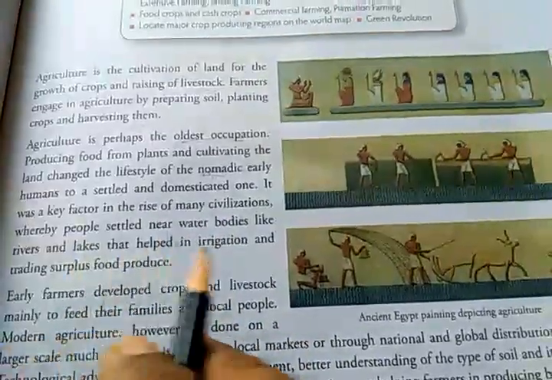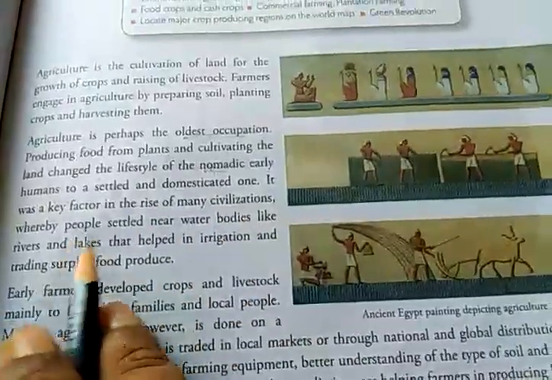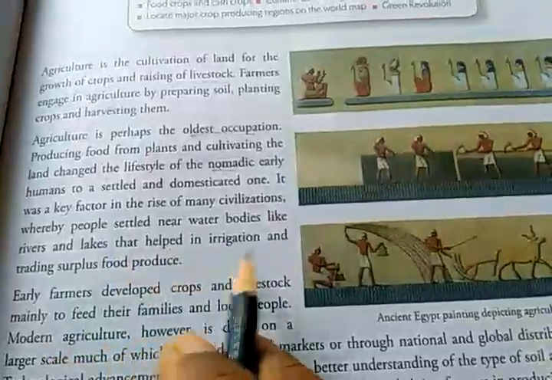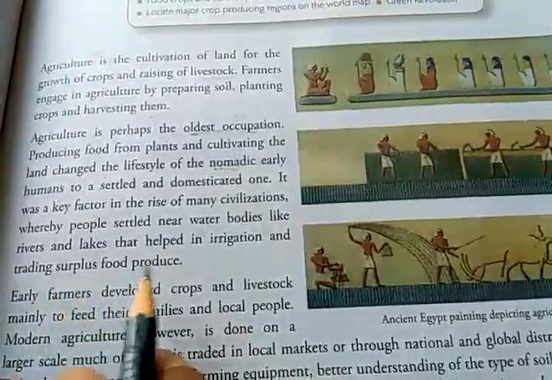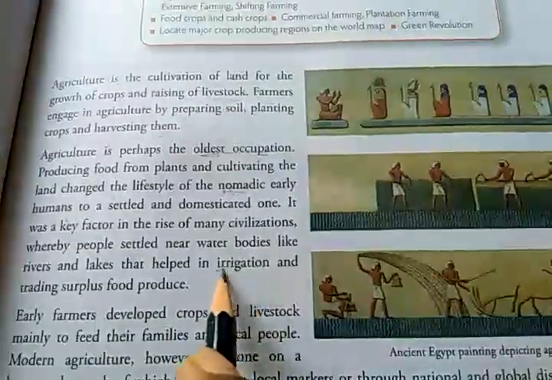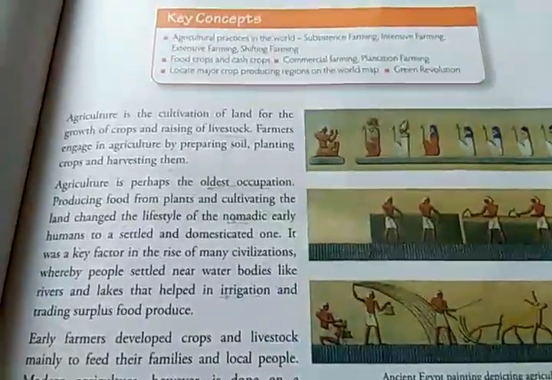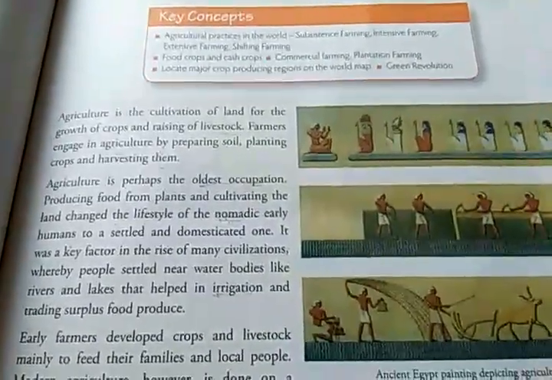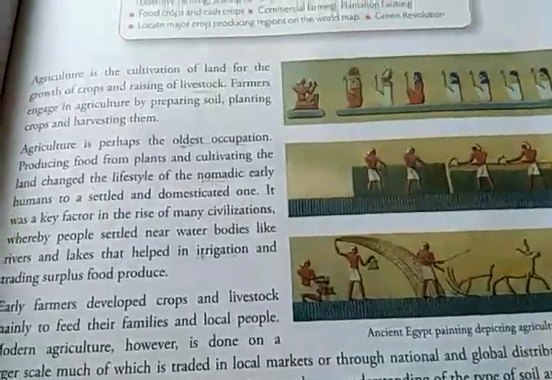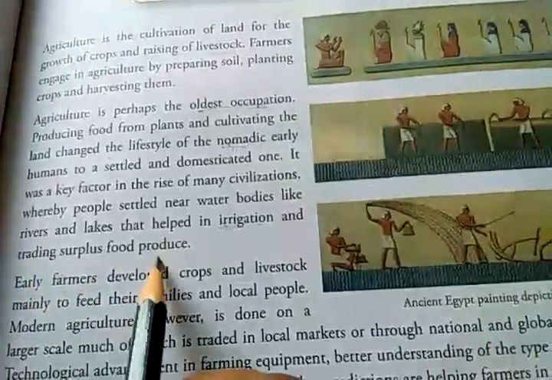Many civilizations had people settled near water bodies like rivers and lakes that helped in irrigation and trading surplus food produce. First, the river provided water for irrigation, and second, the river was also used as a means of transport for the movement of people and goods from one place to another, for trading surplus food produce.